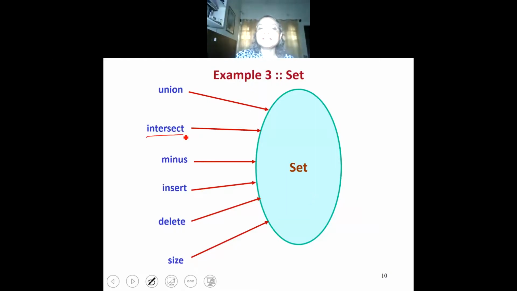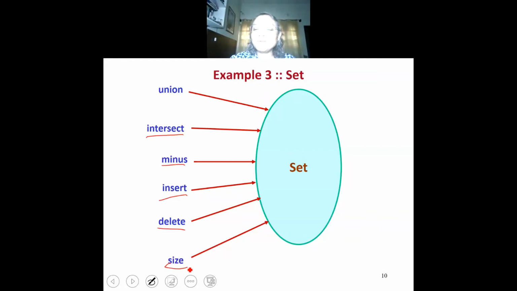Similarly, intersect will take two sets as input and return their intersection. Minus will take two sets A and B and return a set which contains A minus B. Insert inserts a new element into the set. Delete removes an element from the set. Size returns the number of elements in the set.